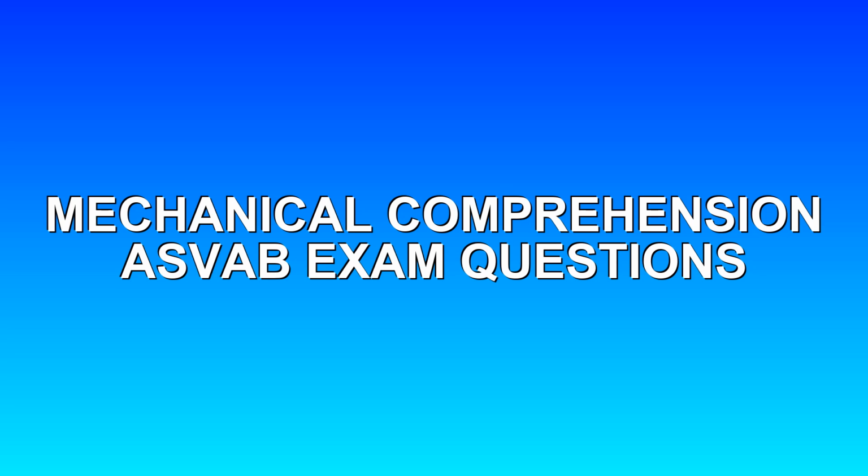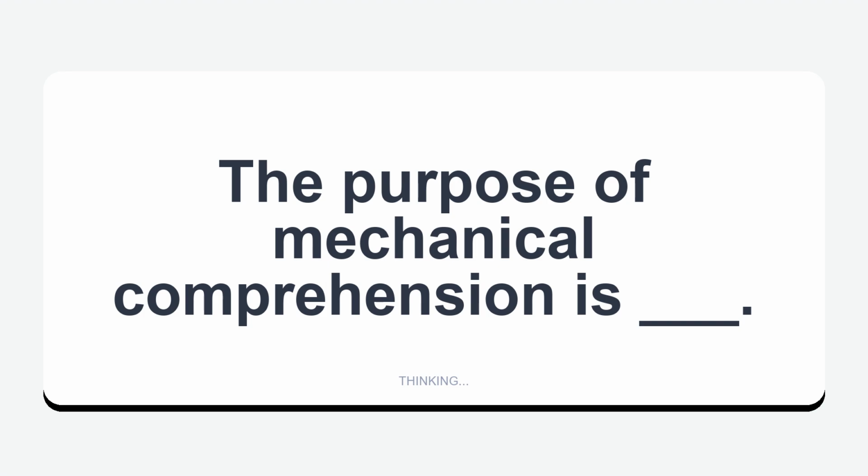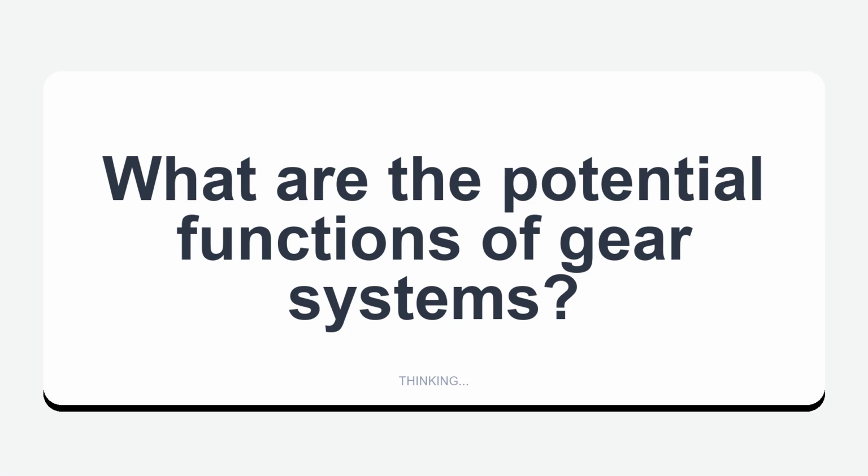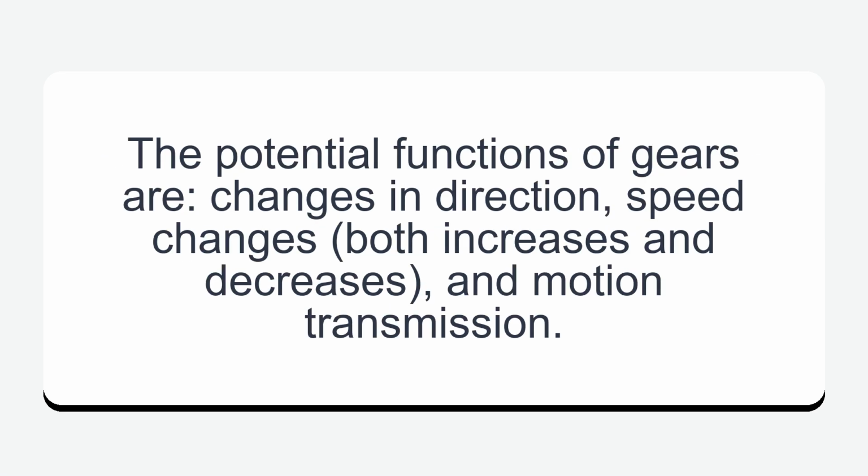Mechanical Comprehension ASVAB exam questions. The purpose of mechanical comprehension is to inform workers on the proper use and function of machines. What are the potential functions of gear systems? The potential functions of gears are changes in direction, speed changes, both increases and decreases, and motion transmission.